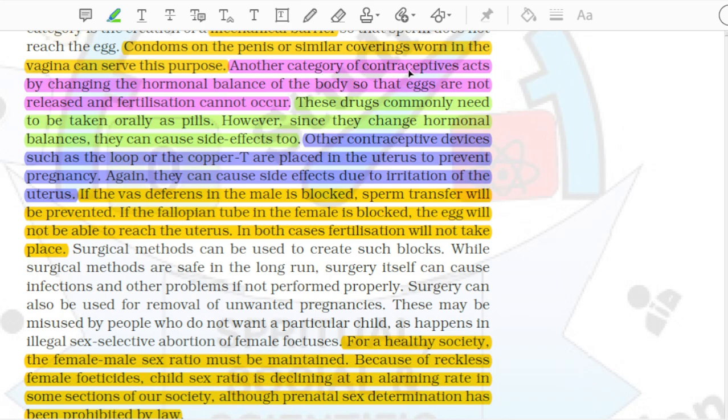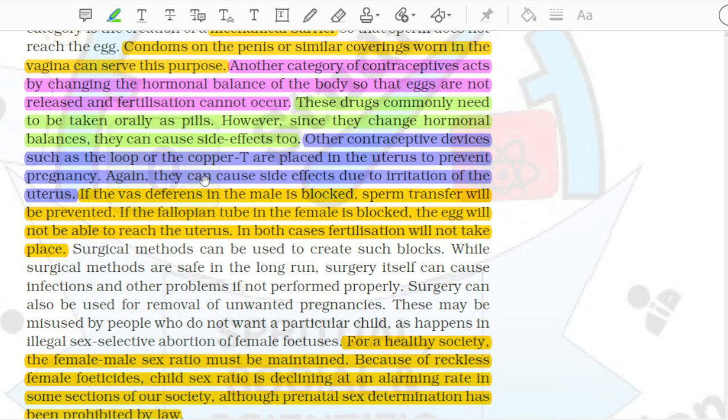Another category of contraceptives acts by changing the hormonal balance of the body so that eggs are not released and fertilization cannot occur. These drugs commonly need to be taken orally as pills. However, since they change hormonal balances, they can cause side effects too. Other contraceptive devices such as the loop or the copper T are placed in the uterus to prevent pregnancy.